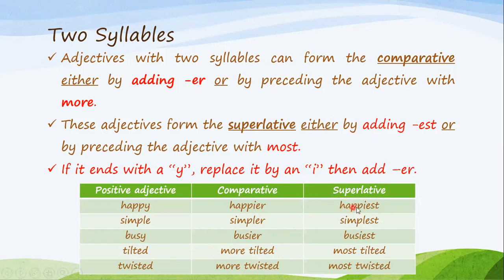So I either say happiest, simplest, busiest, or most tilted, most twisted. Okay? Again, I add er or est, I add more or most for comparative or superlative.